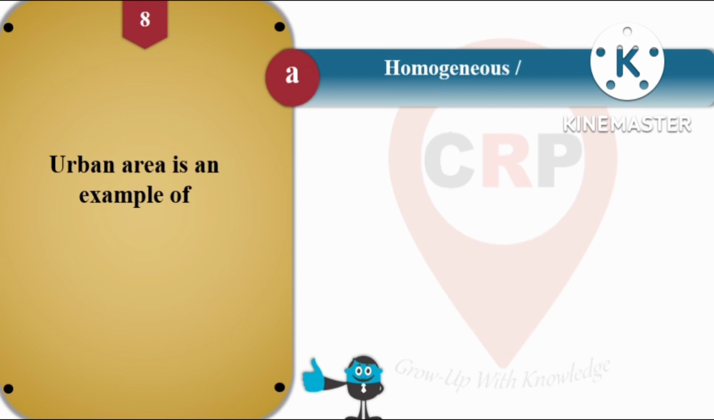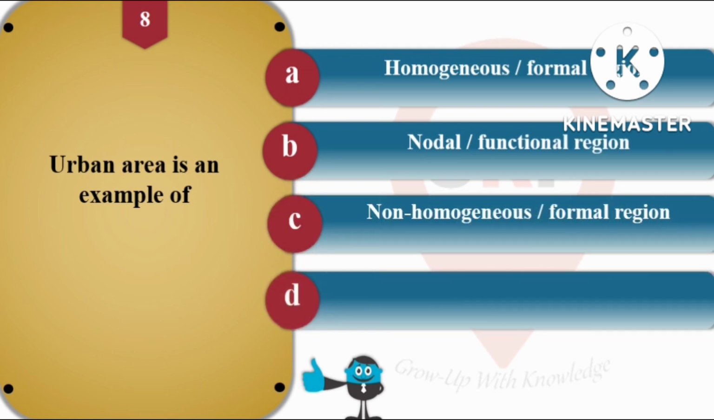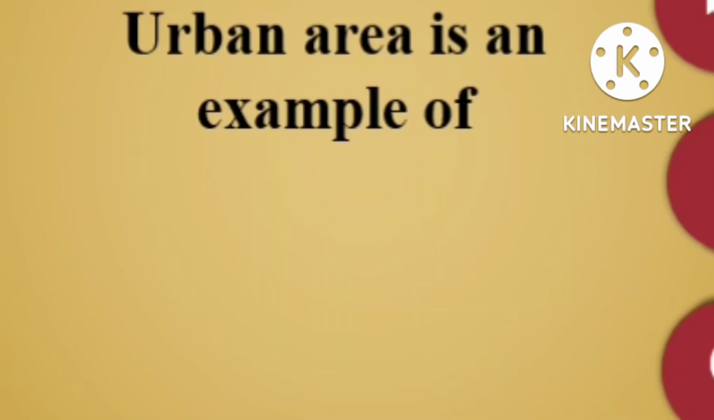Then question number 8, urban area is an example of, and the options are A, homogeneous or formal region, option B is nodal or functional region, C, non-homogeneous or formal region and option D is none of the above.